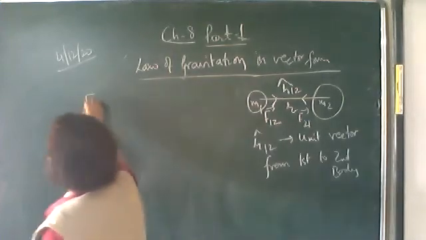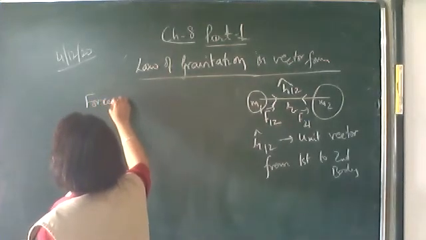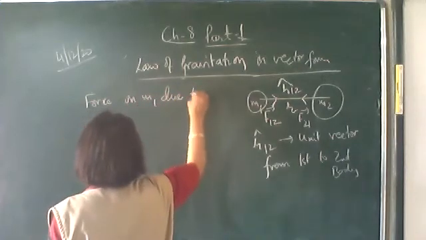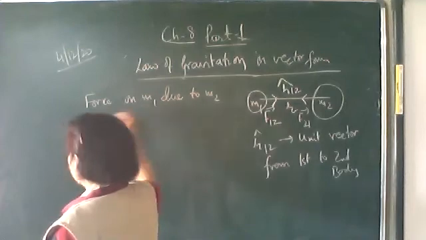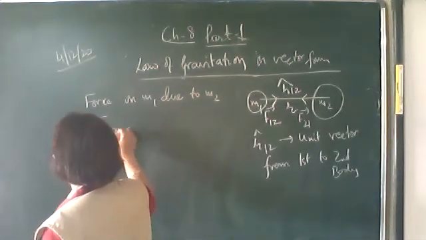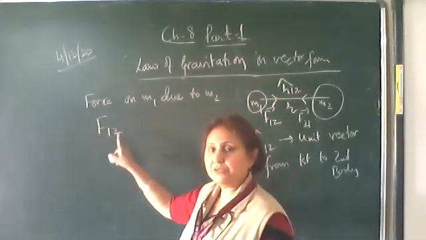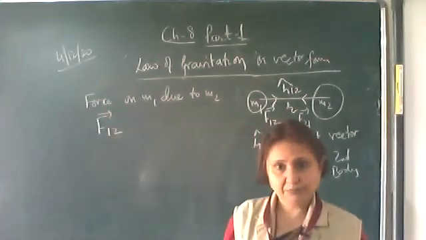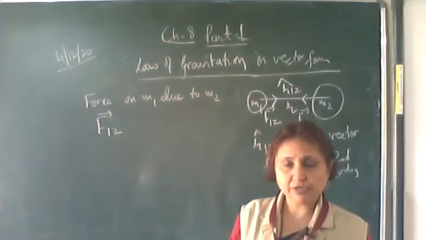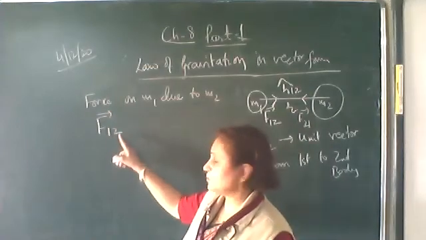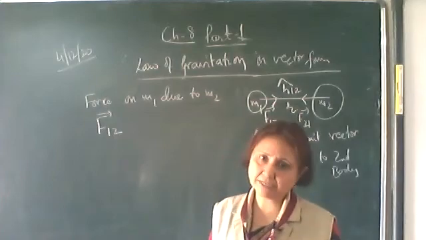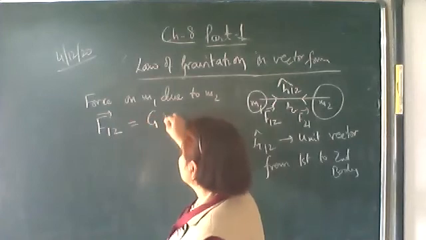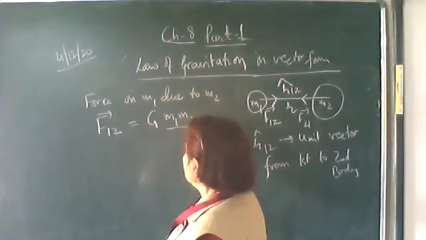So force on M1 due to M2, that is on the first body due to the second body, F12 vector. Because both are attracting each other, on the first body there is some force exerted by the second body. We know that the magnitude is G m1 m2 upon r square.